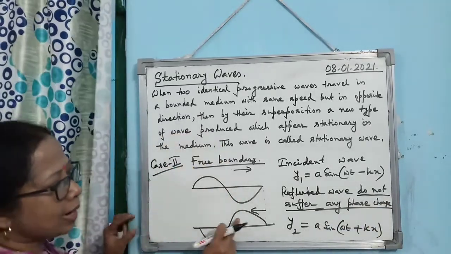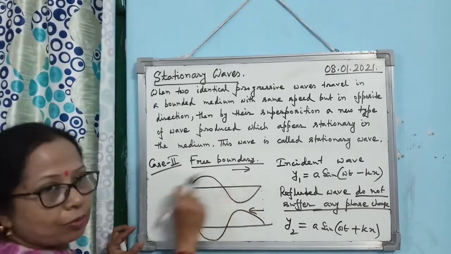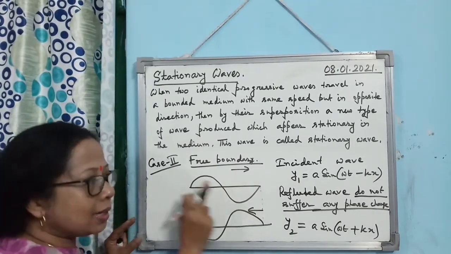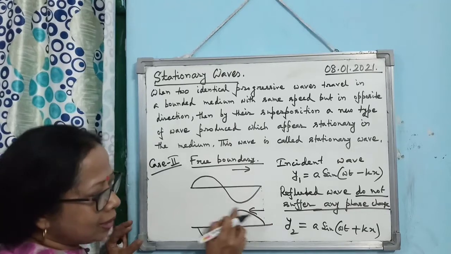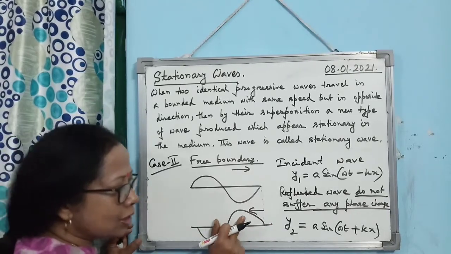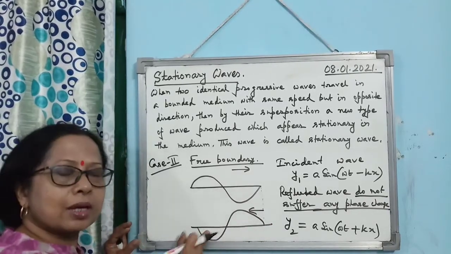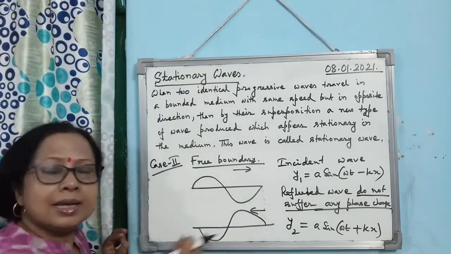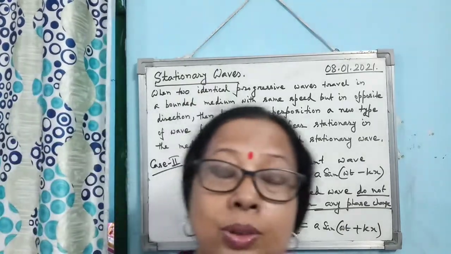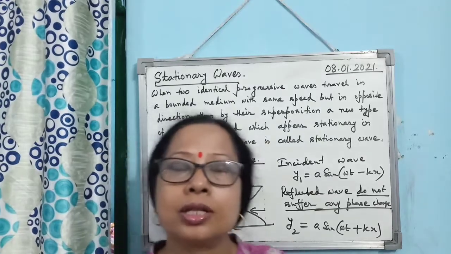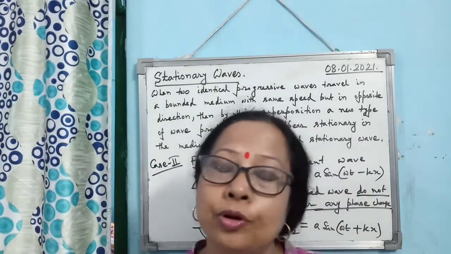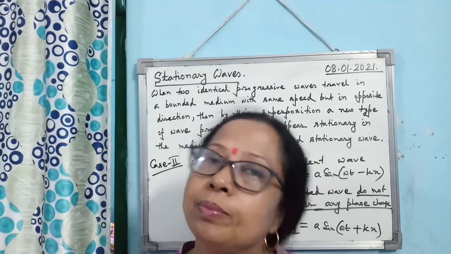So look at this diagram I have drawn. When the incident wave moves, first positive half cycle, then negative half cycle. When the reflected wave moves, I have drawn the first positive half cycle, then negative half cycle. What does it mean? They are in same phase. Okay, so this is the basic concept of reflection of progressive wave through bounded medium.